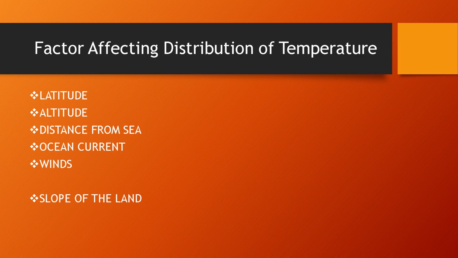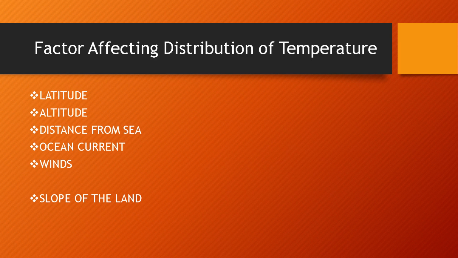Only these three important lines of latitude get the direct rays of the sun as compared to the other important lines of latitude, because after the Tropic of Cancer, the Arctic Circle, or the Antarctic Circle in the south, they get oblique rays of the sun. So there is the temperate zone, meaning neither very hot nor very cold.